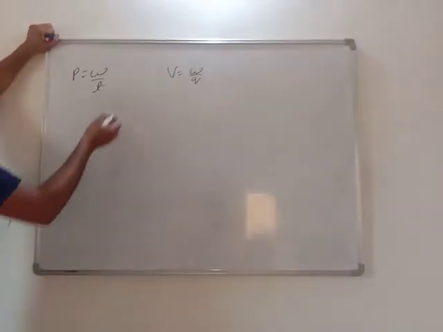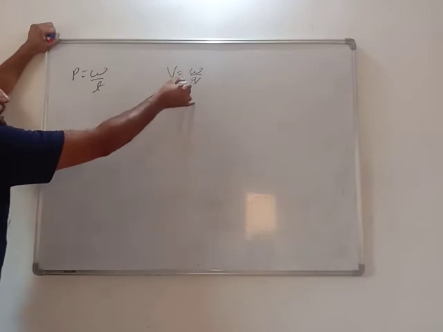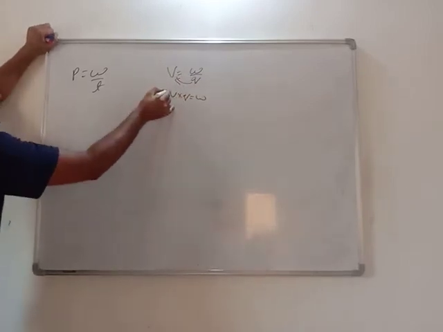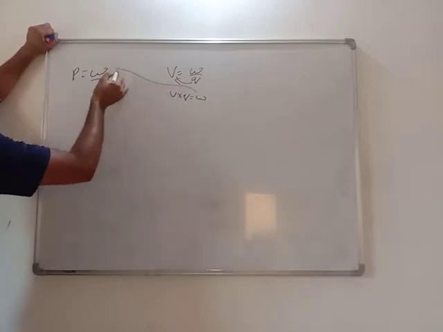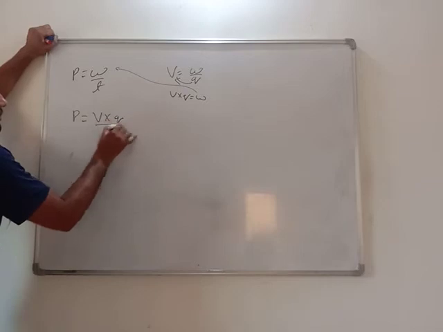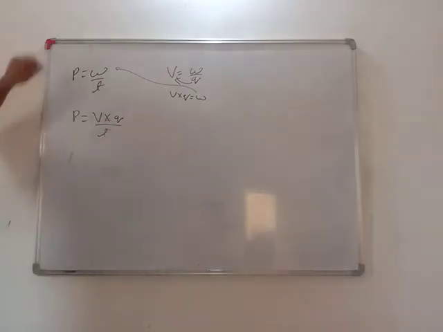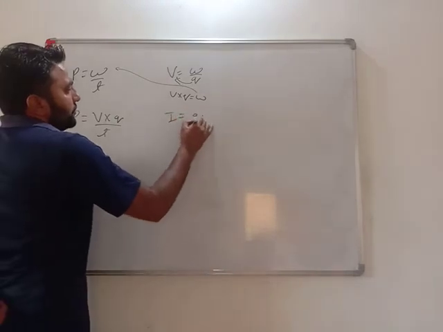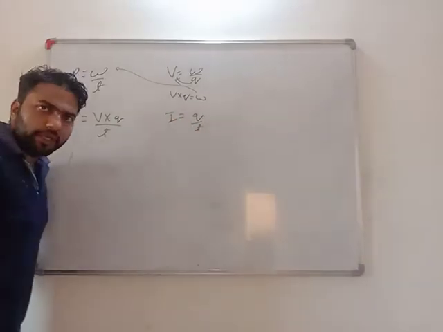Yes or no? So what is work done? V into Q equals W. Put this value of W, work done, here. So what is power? Power equals V into Q upon T. Very important. I equals Q upon T.